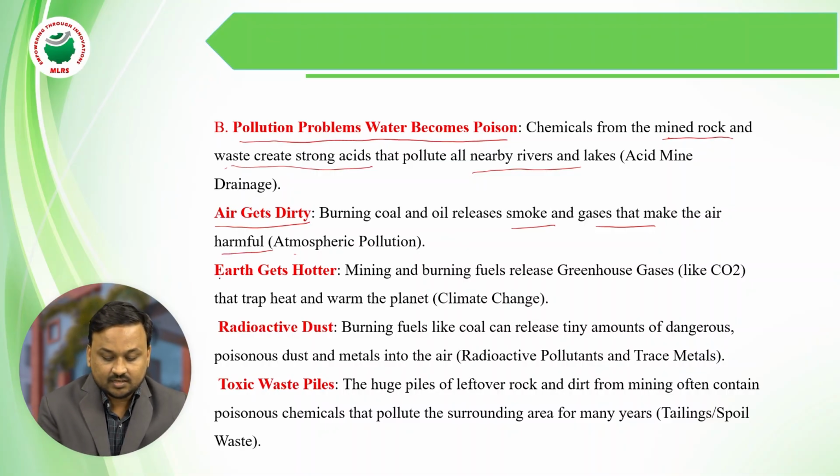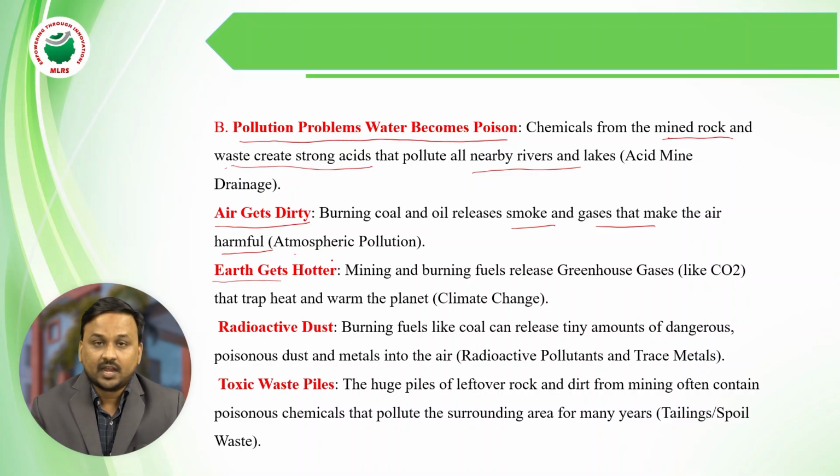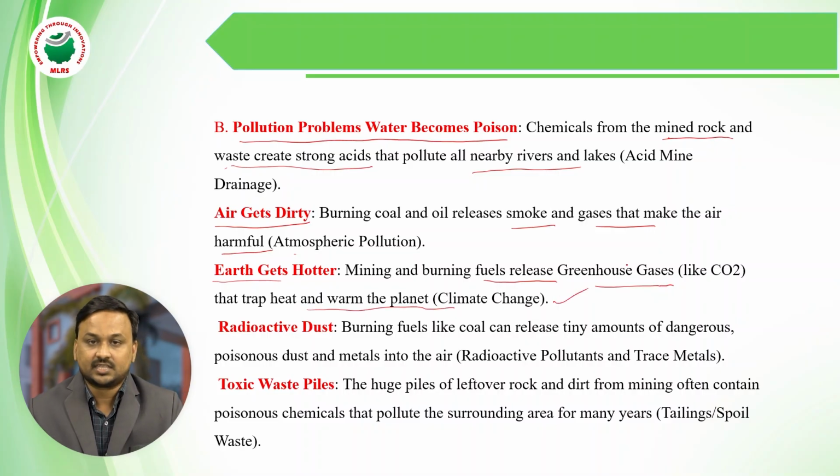Next, the earth gets hotter. Fuels release greenhouse gases like carbon dioxide and carbon monoxide, and the heat and warmth cause the climate to change.